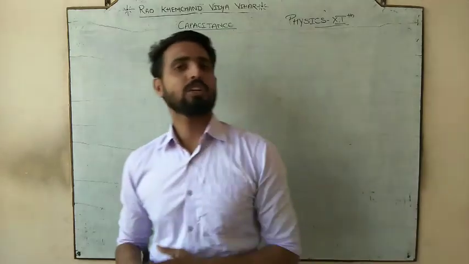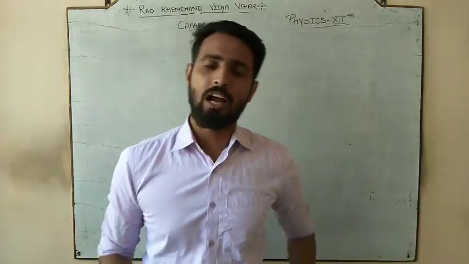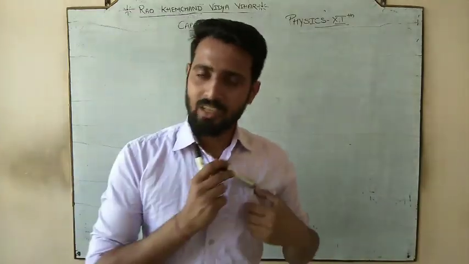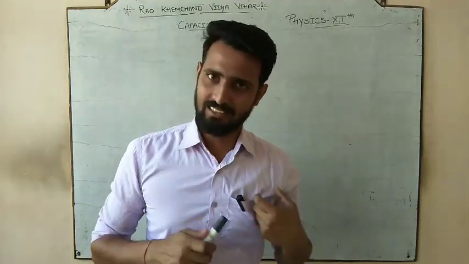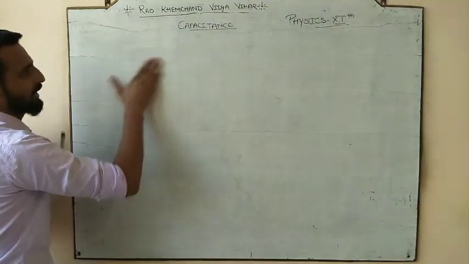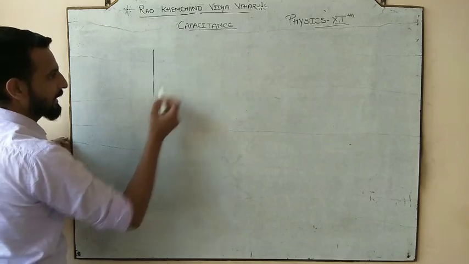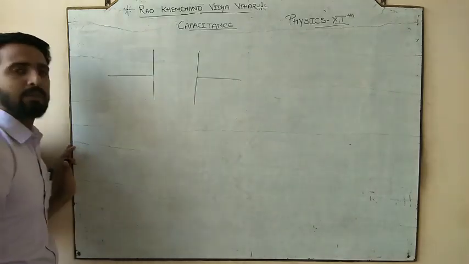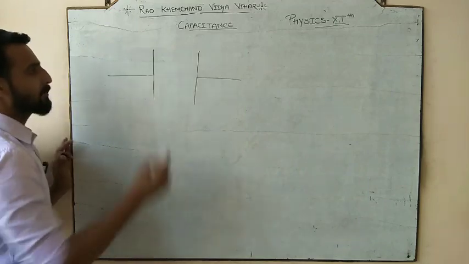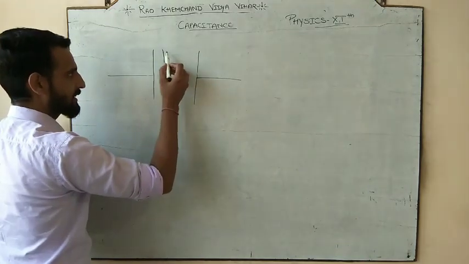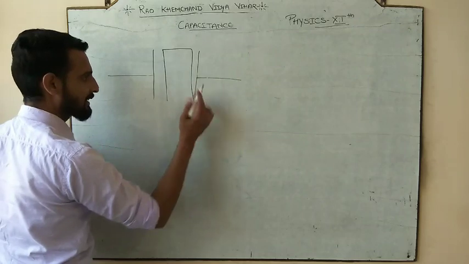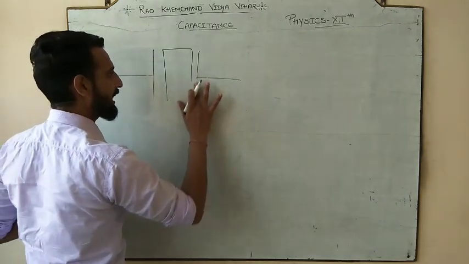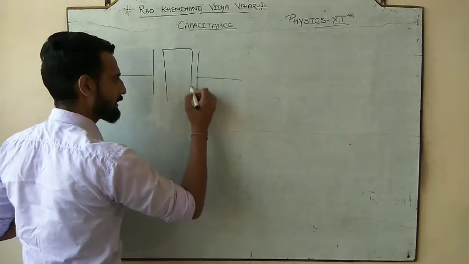Now we are going to start from the same point where we left off in the last lecture, in between the PPC. This was your parallel plate capacitor, and in between it we inserted a dielectric slab.